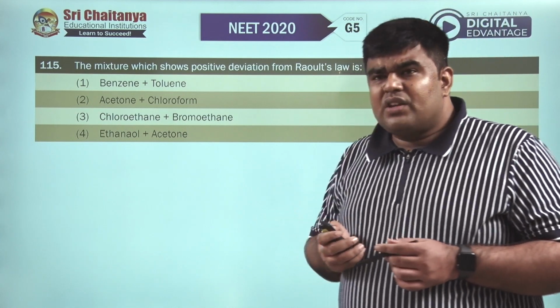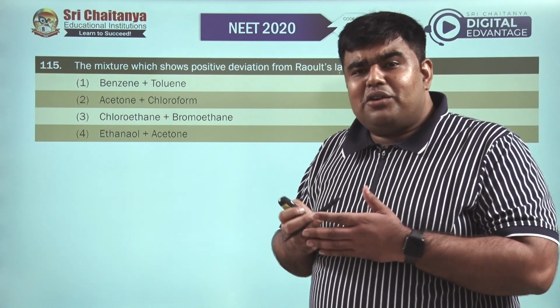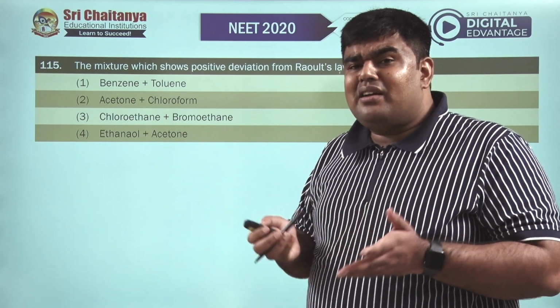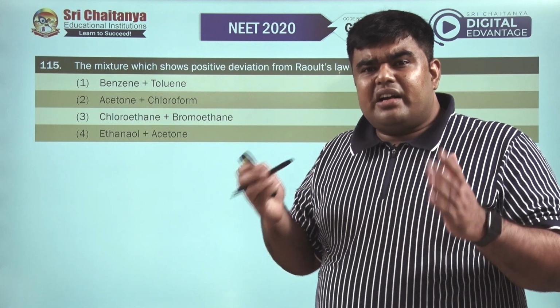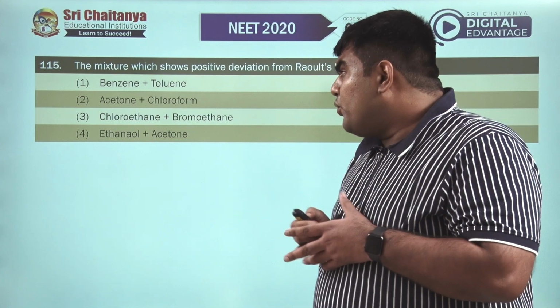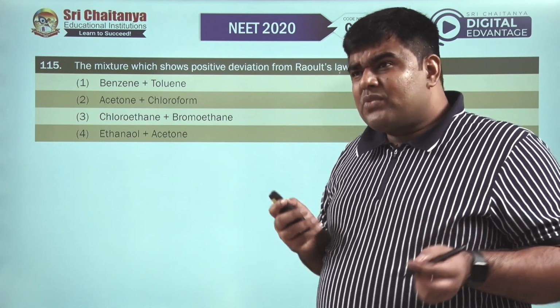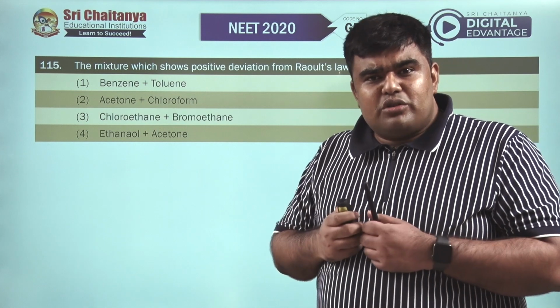Ethanol and acetone. If we look at ethanol and acetone, the force of attraction between ethanol and ethanol, and acetone and acetone, is higher than that of ethanol and acetone. That means the attractive forces are decreasing when we are adding the two components of the solution. So the fourth will show positive deviation from Raoult's law.